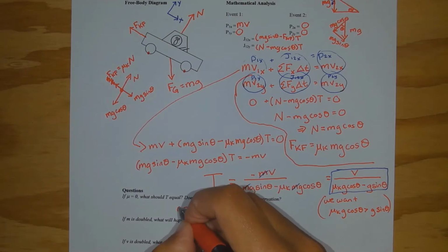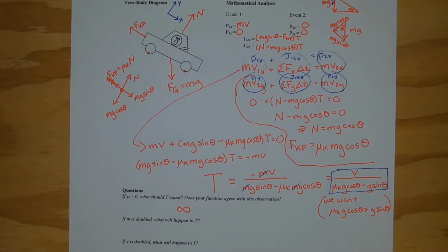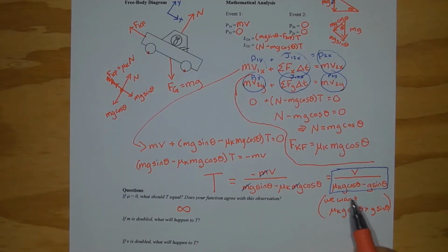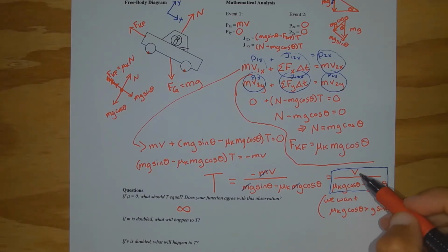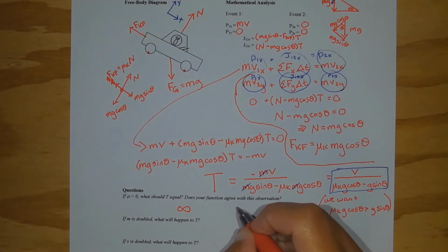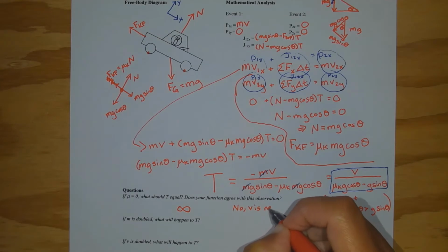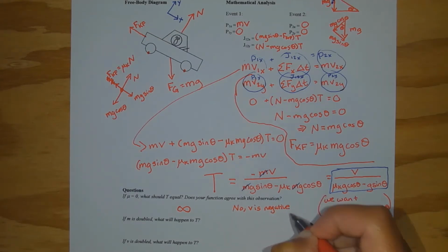So if there's no friction, what should t equal? Well, that would equal infinity. Does your function agree with this observation? If u is equal to 0, no it doesn't, because if this term is equal to 0, what I end up with is v divided by negative g sine theta. So my function says that v is negative. So no, my function doesn't agree, but neither does my function give me an answer that I believe.